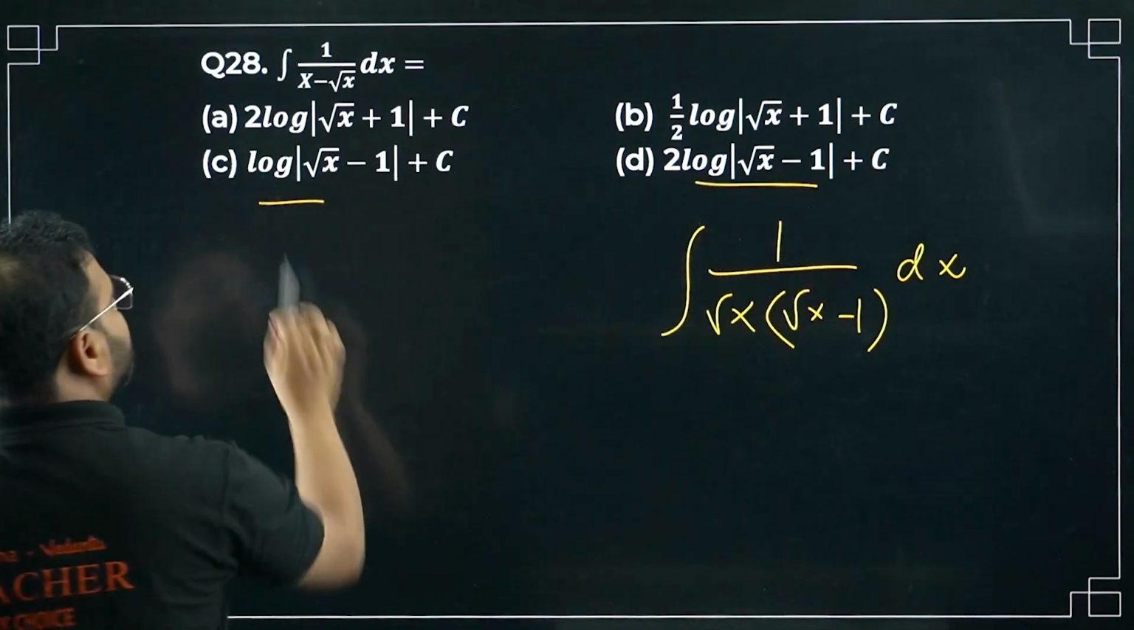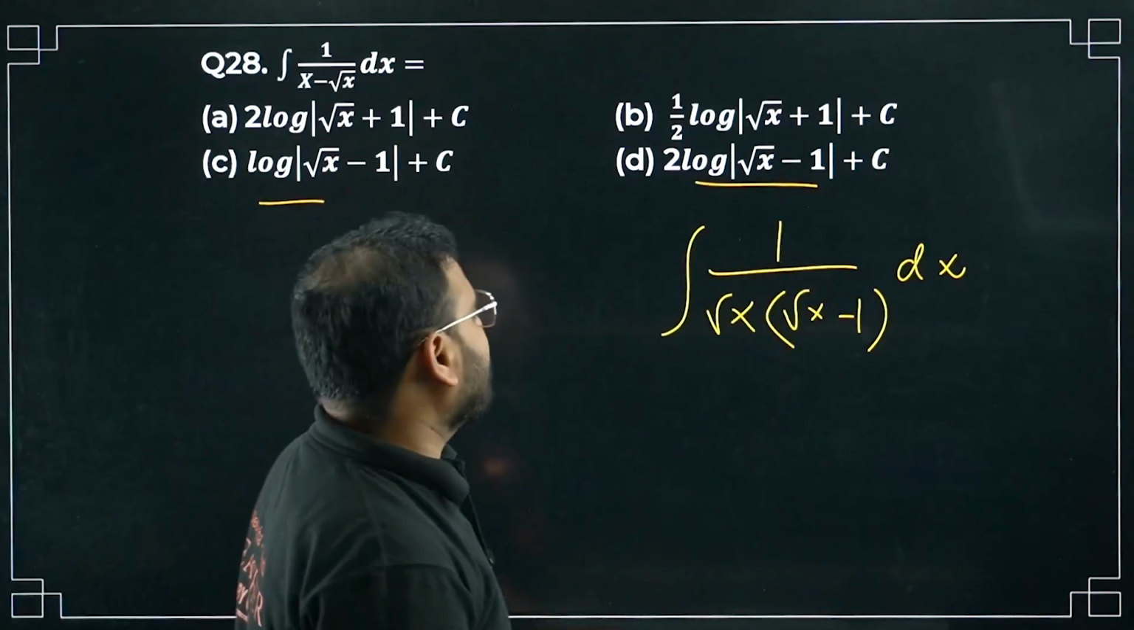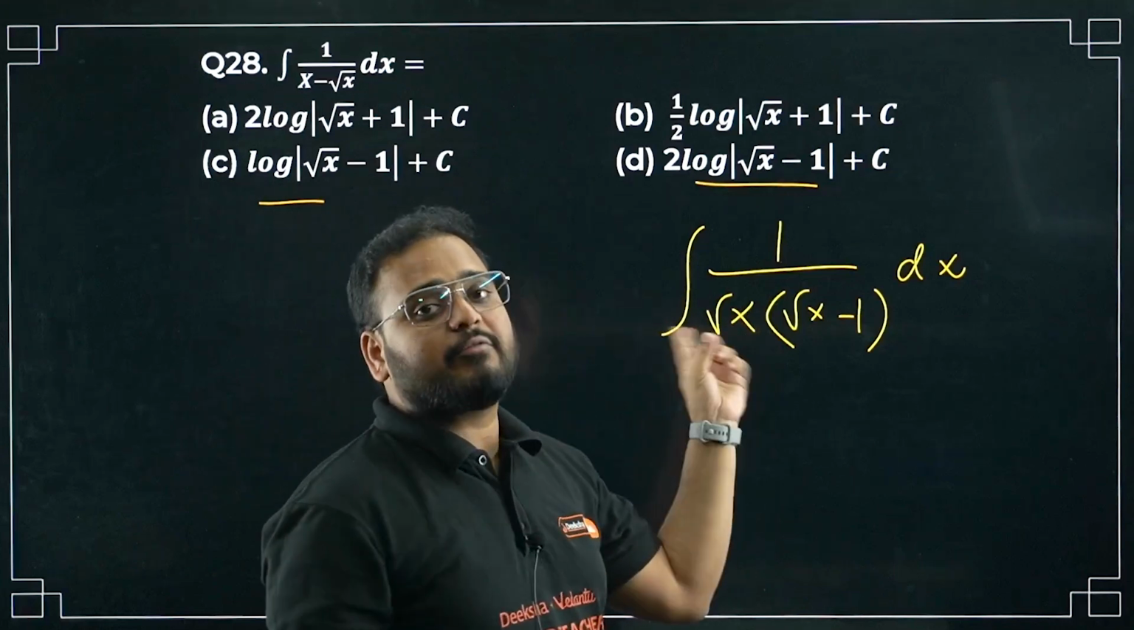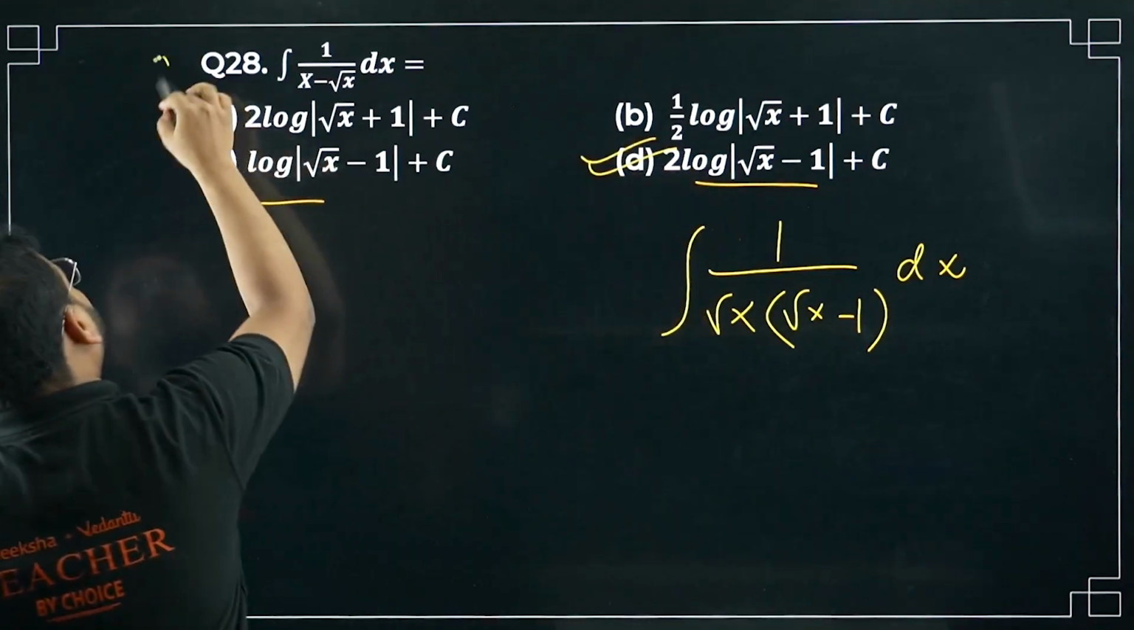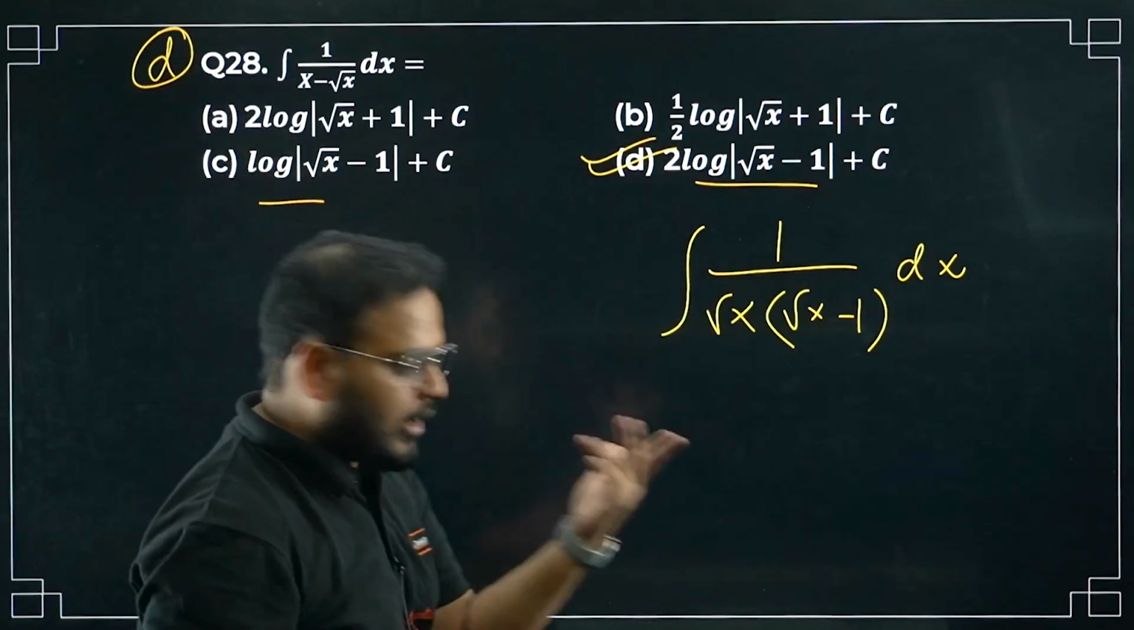Can this be the answer, sir? Of course not. Think about it. We have a root x part as well. It means it will create 1 by 2. So of course the answer has to be option number D. This is the way to pick the right answer. I'll show you how. Don't worry.